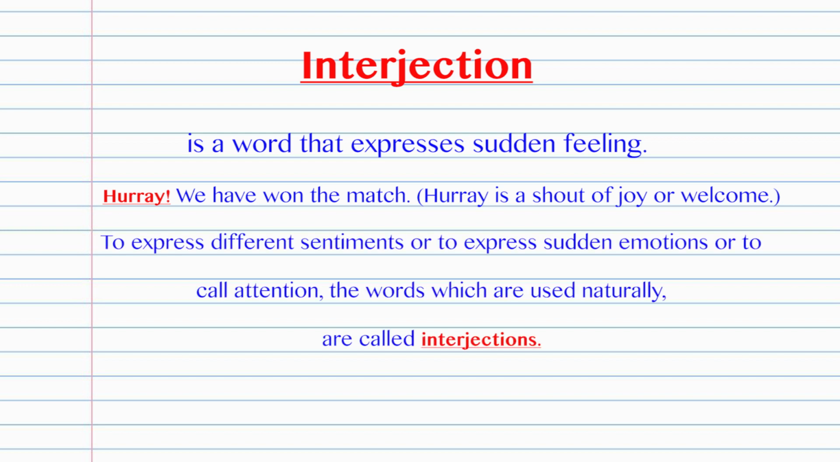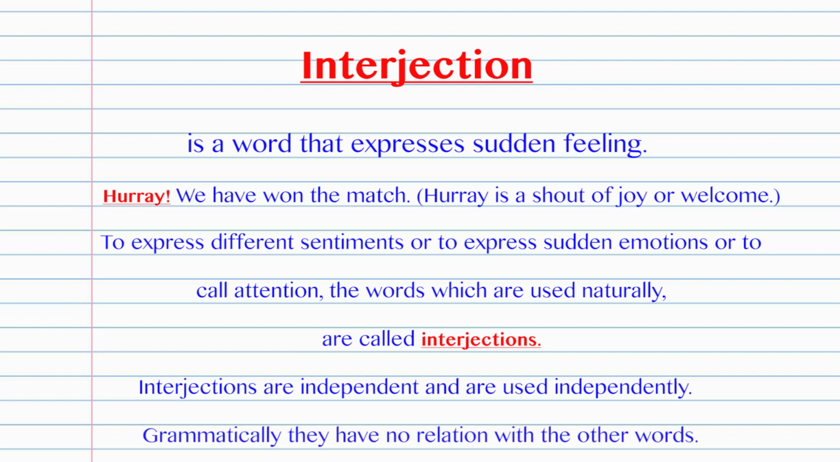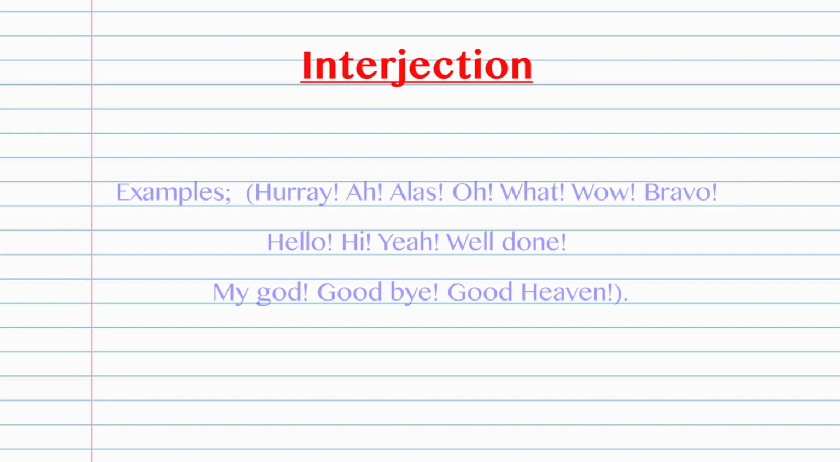To express different sentiments or to express sudden emotions or to call attention, the words which are used naturally are called interjections. Interjections are independent and are used independently. Grammatically, they have no relation with the other words. Example, hooray, ah, alas, oh, what, wow, bravo, hello, hi, well done, my God, goodbye, good heaven. These are all the different examples of interjections.